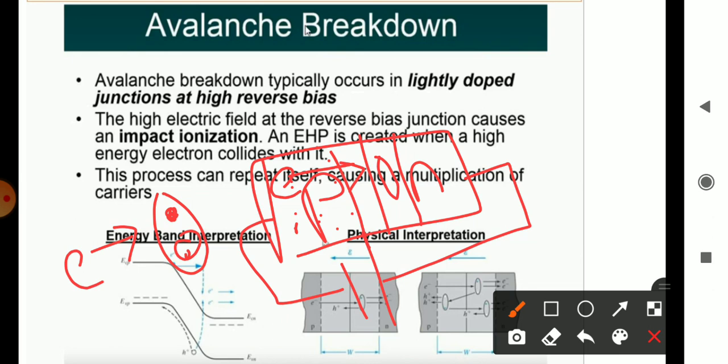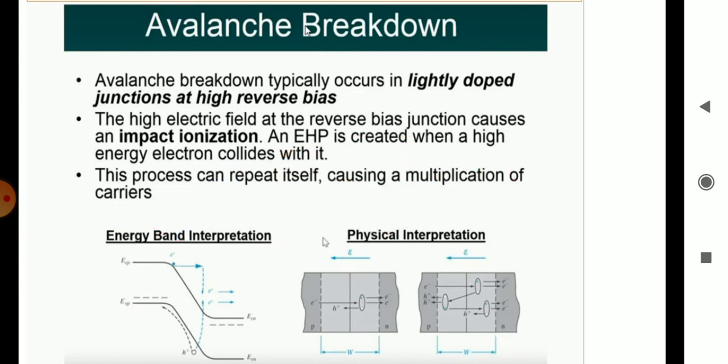They break the covalent bond and are freely available. One electron will move here, along with the original electron. So now how many electrons are generated? Two electrons along with one hole. That hole will move back to the P region.